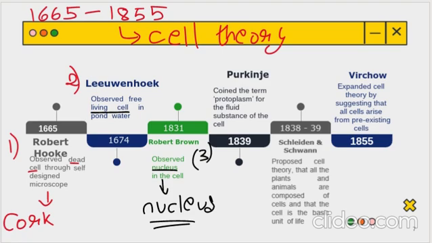After that, in 1839 came Purkinje. What did Purkinje do? He gave the term protoplasm for the fluid substance of the cell. Now, what do we mean by protoplasm? I'll extend on the new slide. Purkinje gave the term protoplasm.